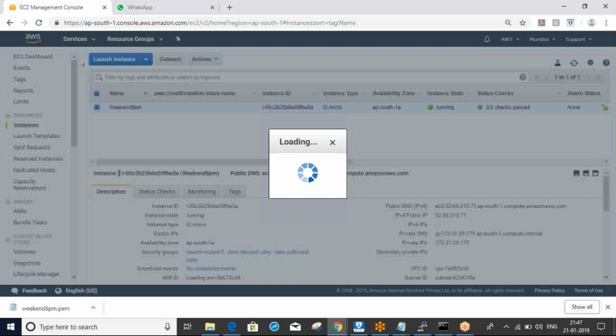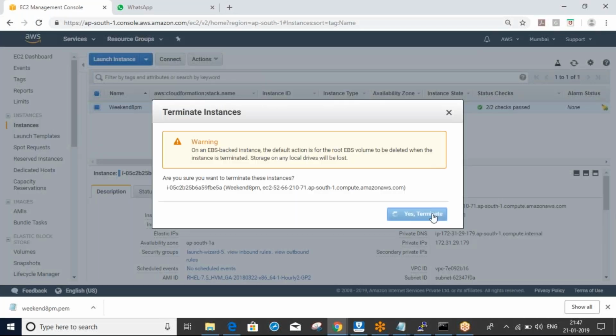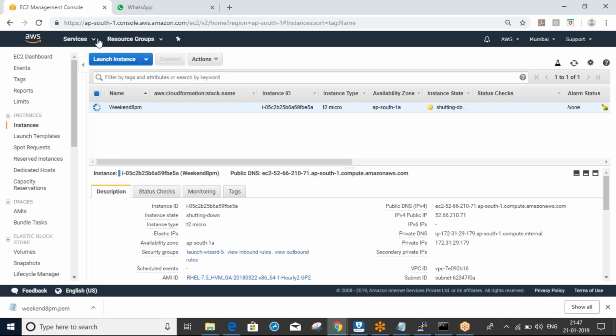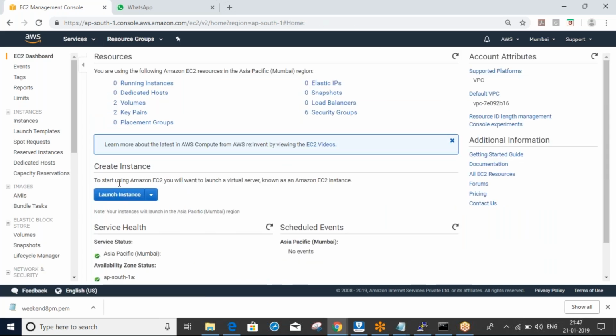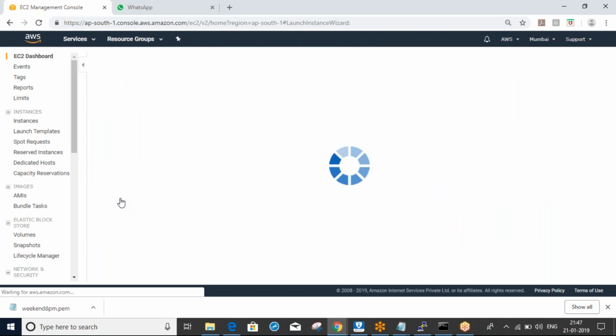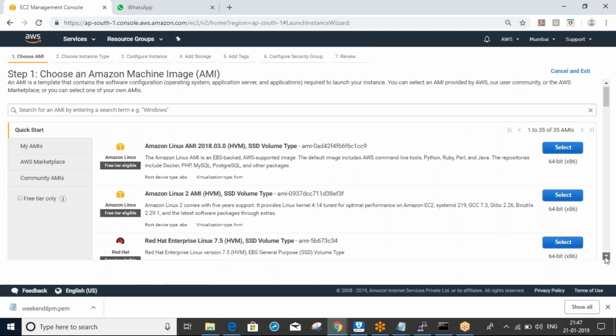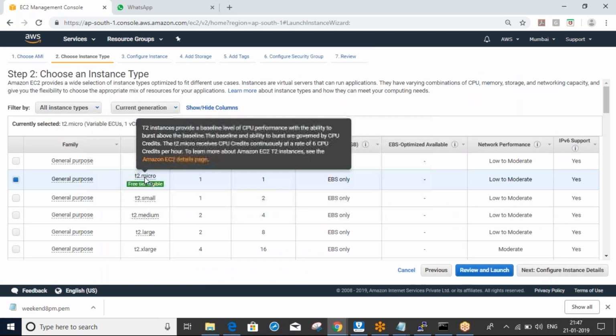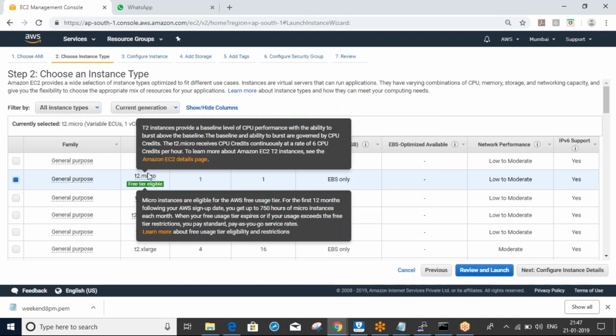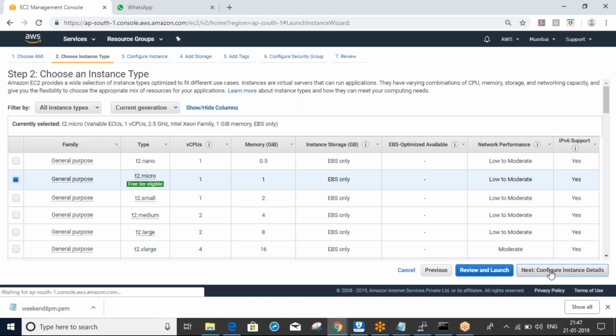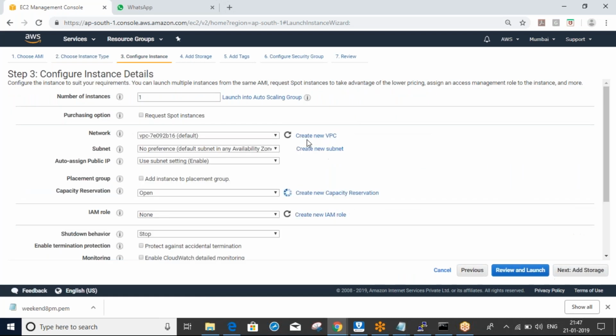Go to EC2. So launch instance. Select Red Hat. Here you can see free tier eligible. Select free tier eligible, only free tier eligible. Here, the network, subnet, IP address, all those things, just leave it default.